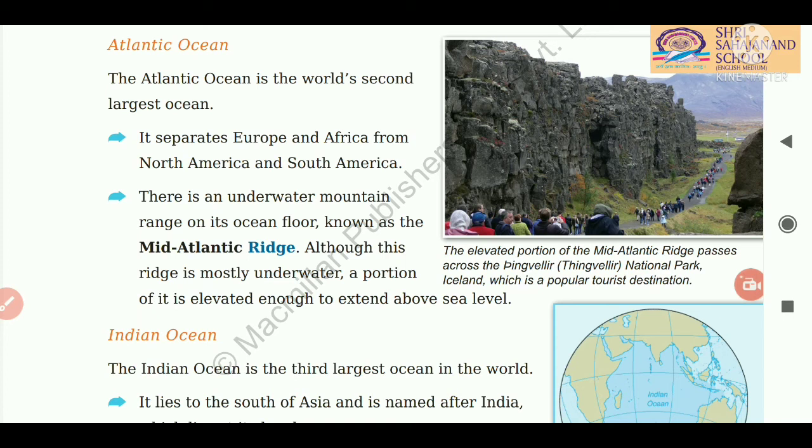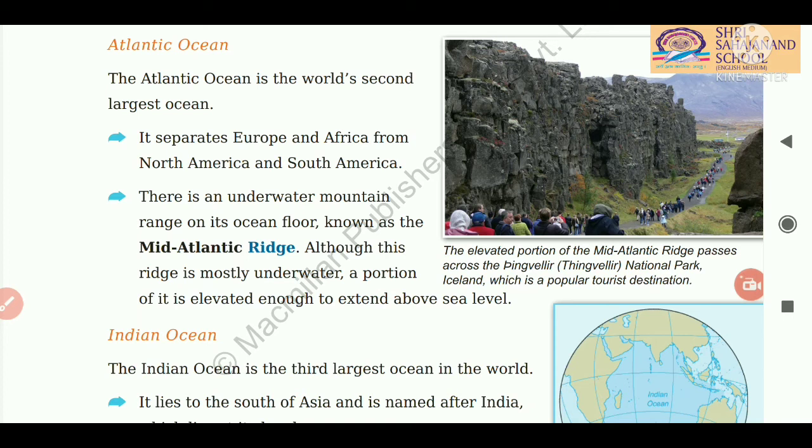Now students, there are underwater mountain ranges on its ocean floor. Underwater mountain range means that in the oceans mountains can also be found, and these underwater mountain ranges on its ocean floor are known as the mid-Atlantic ridge. Here is also one question: what is the mid-Atlantic ridge? First of all, I will tell you the meaning of ridge. A ridge means a mountain range underneath the ocean.